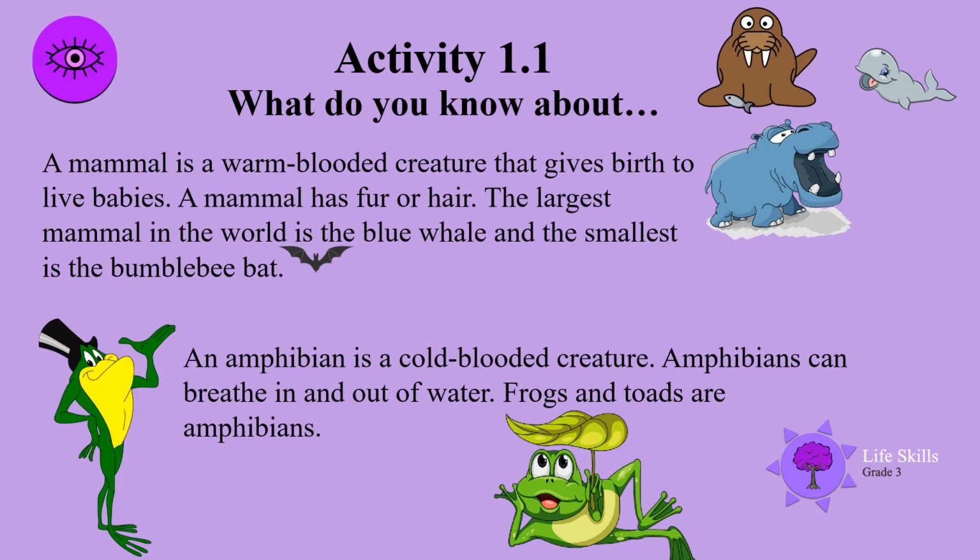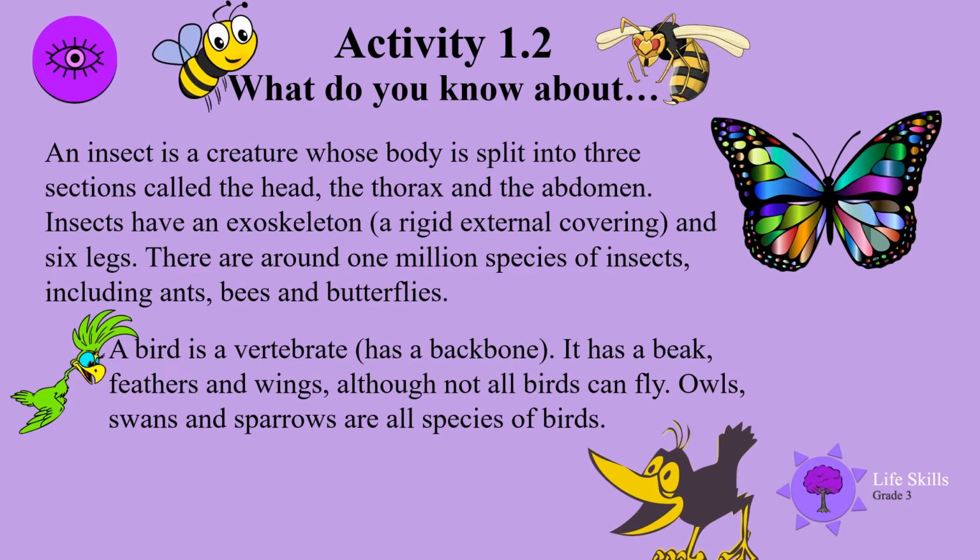An amphibian is a cold-blooded creature. Amphibians can breathe in and out of water. Frogs and toads are amphibians. An insect is a creature whose body is split into 3 sections, called the head, the thorax, and the abdomen. Insects have an exoskeleton, which is a rigid external covering, and 6 legs. There are around 1 million species of insects, including ants, bees, and butterflies.